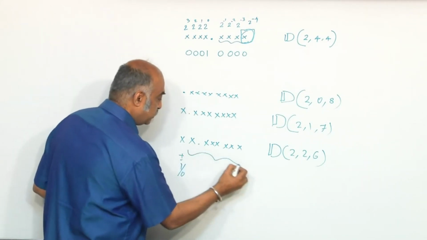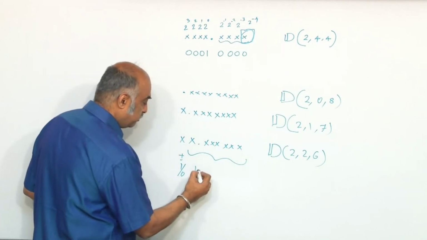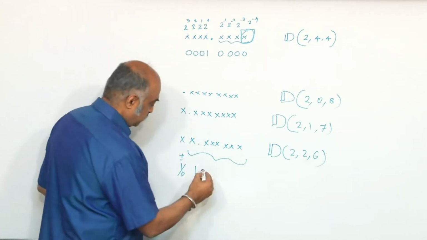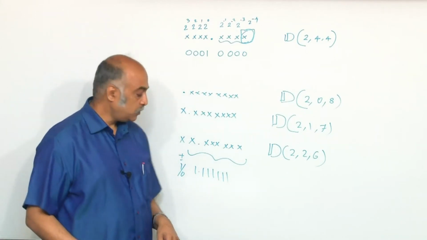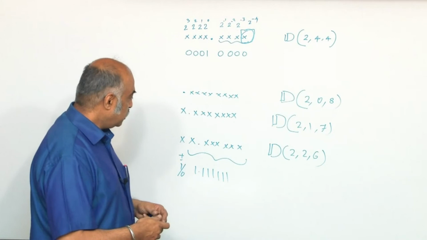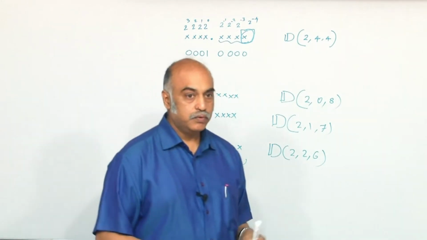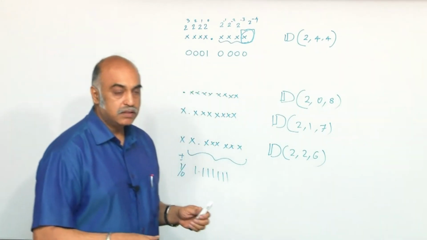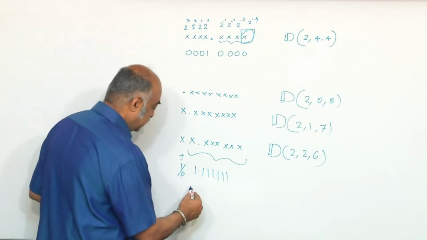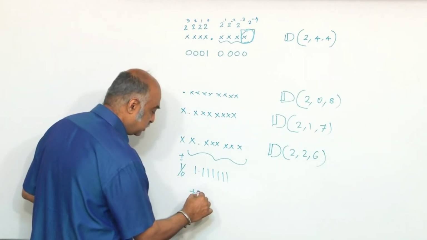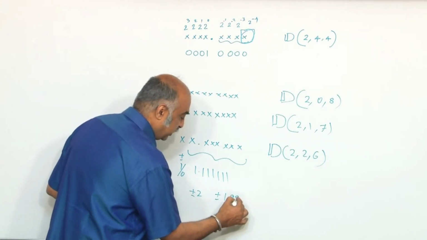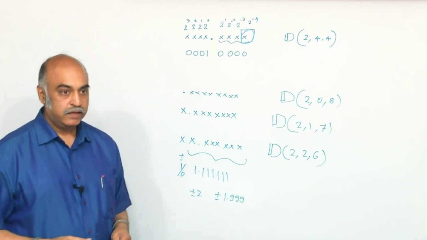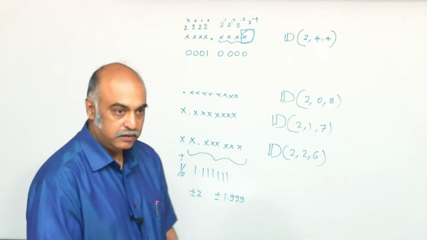So from here to here you can go up to 1.11111, plus or minus. So you have plus minus 2, I would say, in decimal equivalent, or should I say plus minus 1.9999, slightly lesser than that.